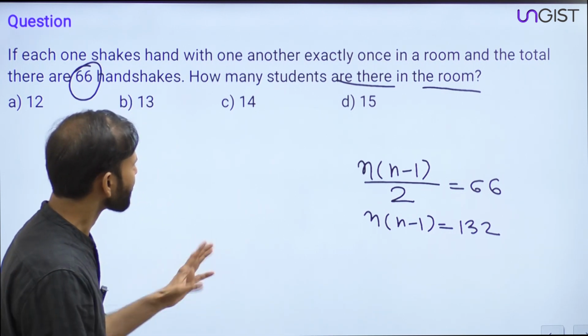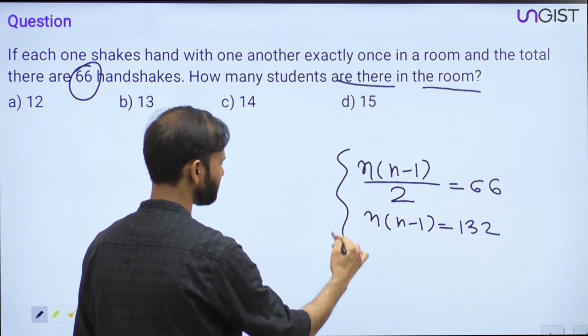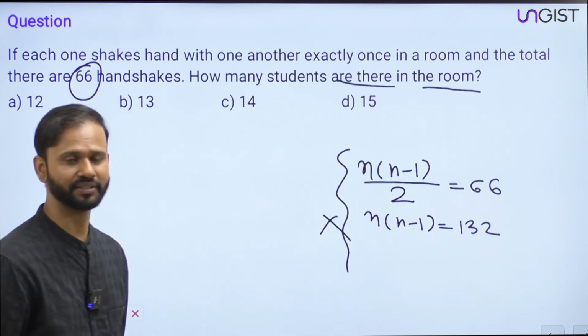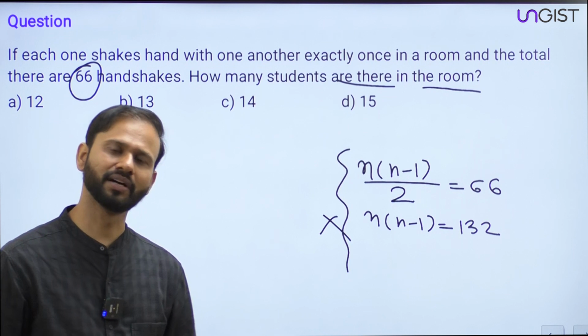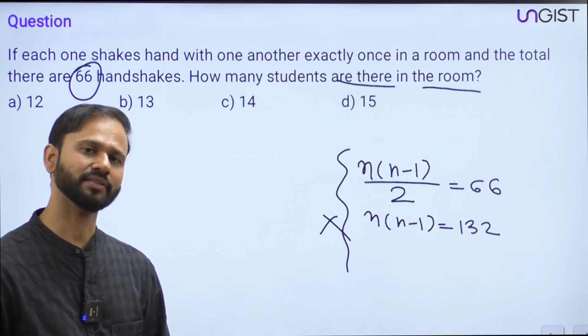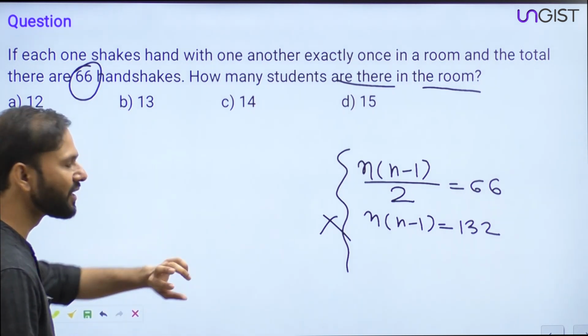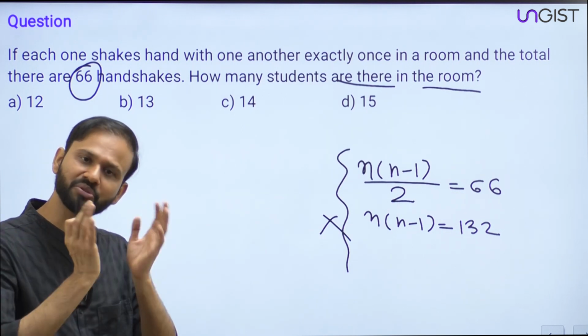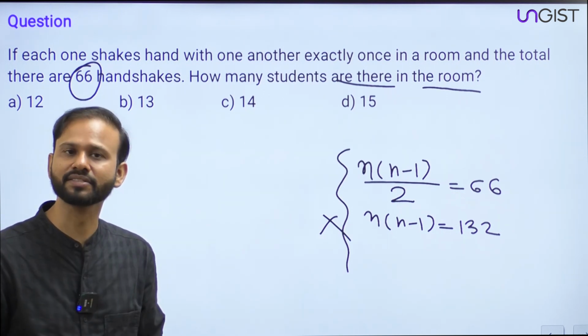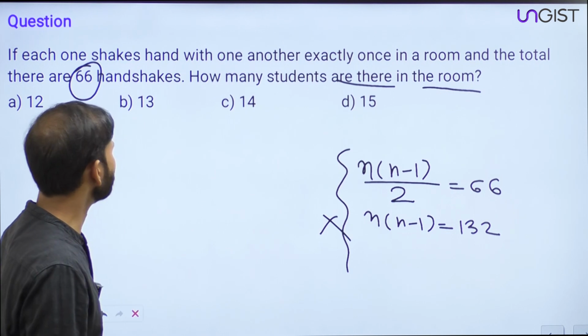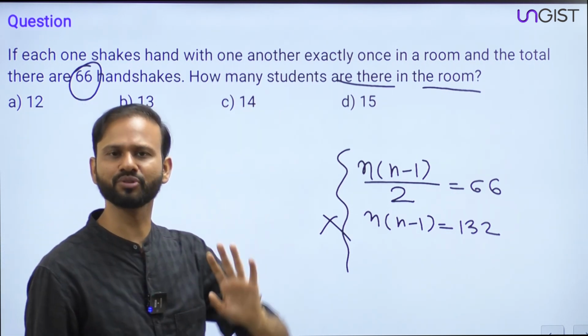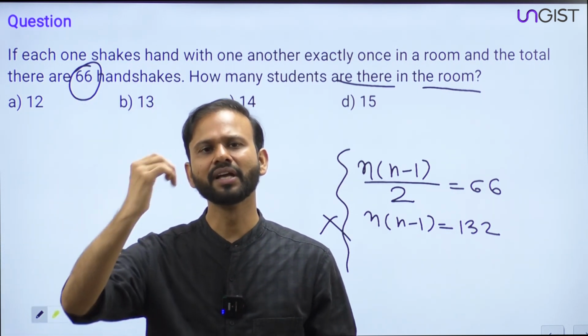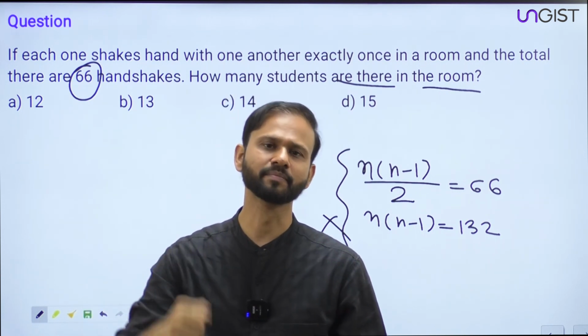So guys, if this approach is not at all advisable, then what are you going to do in this question? Earlier we have done this exercise. I was giving you the numbers, you were telling me the number of handshakes. So similarly here 4-5 numbers are written in front of you, so just use those numbers and try to find the number of handshakes.